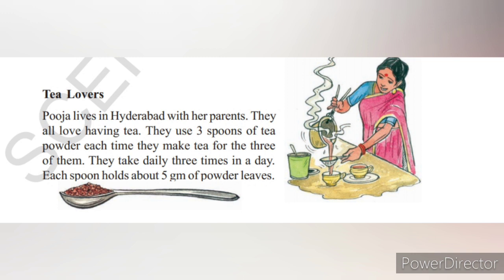Pooja lives in Hyderabad with her parents, so totally 3 members are there: mother, father and Pooja. They all will be having tea daily 3 times. Whenever they make tea, they use 3 spoons of tea powder. Each teaspoon is 5 grams of tea powder. So they drink tea 3 times a day. Each time they use 3 spoons, and 1 spoon is nothing but 5 grams.